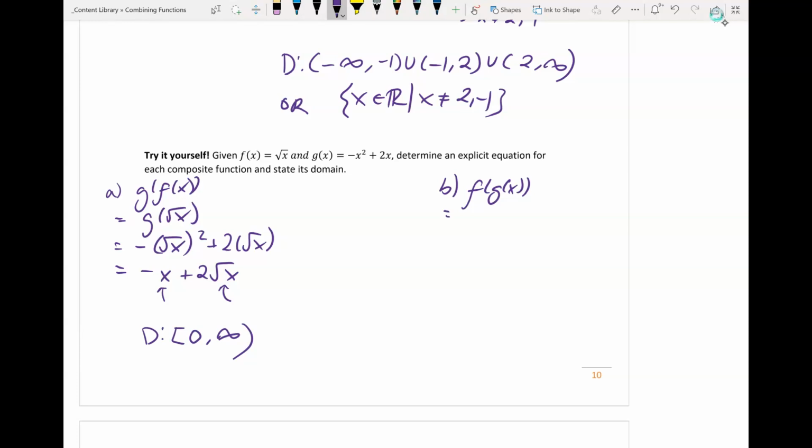For the next one, f of g of x, it's going to be f of negative x squared plus 2x. Then we're going to put it underneath the square root sign because that's the function of f. I'm going to factor this. It's going to be negative x times (x plus 2).